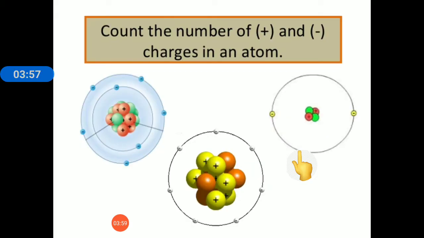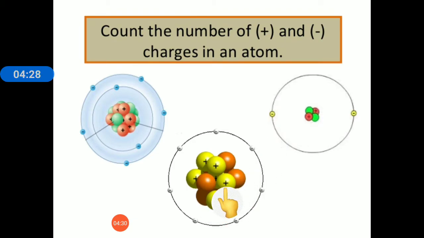So here in the structure of atom, we can see in the center, in the nucleus, we have protons and neutrons. Protons are positively charged, neutrons are uncharged, and outside around the nucleus are electrons in fixed orbits. Okay, so we can count the number of positive and negative charges. See children, here we have two positive charges, so electrons are also 2.